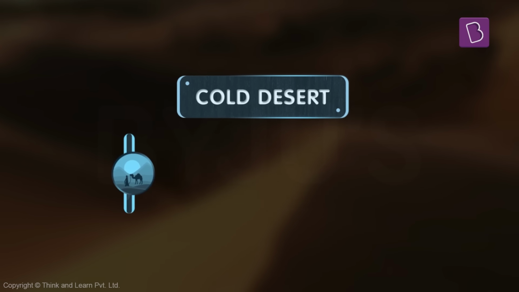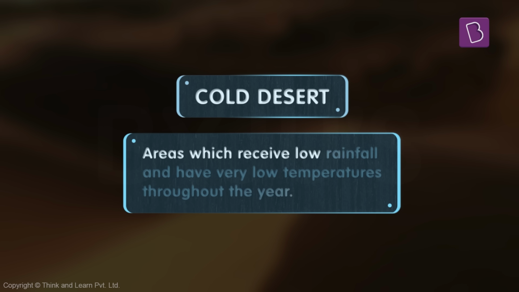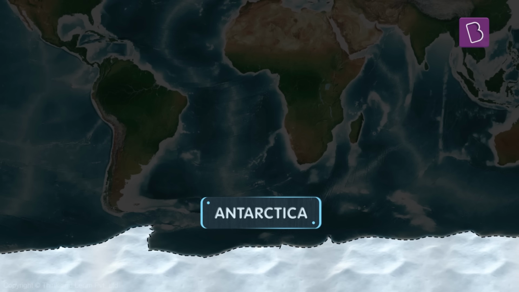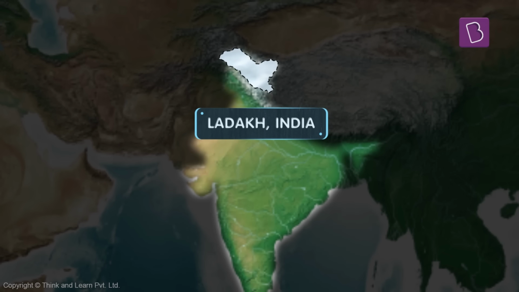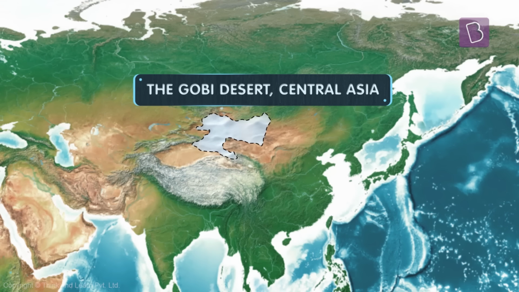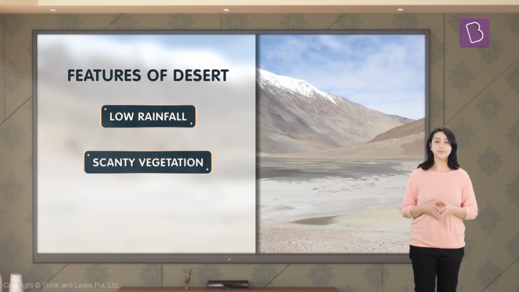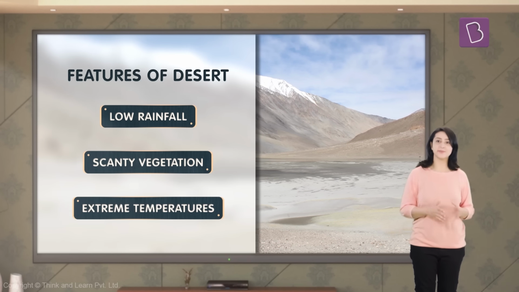On the other hand, cold deserts are areas which receive low rainfall and have very low temperatures throughout the year. The entire continent of Antarctica, Ladakh in India, and the Gobi Desert in Central Asia are a few examples of cold deserts. So we can see that deserts are basically regions characterized by three main features: low rainfall, scanty vegetation, and extreme temperatures.